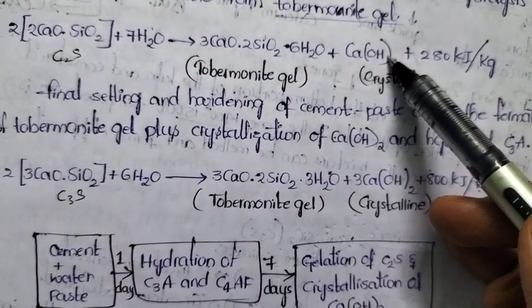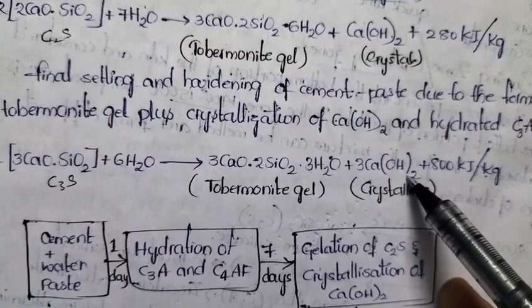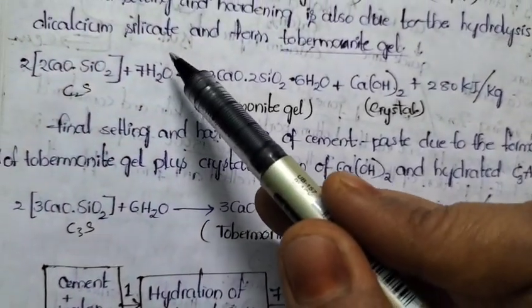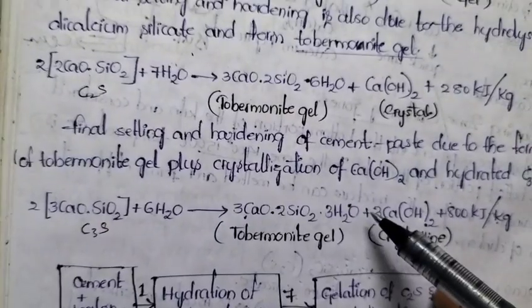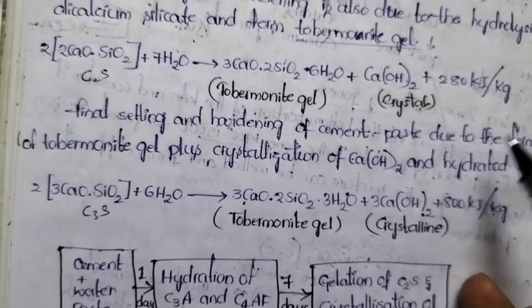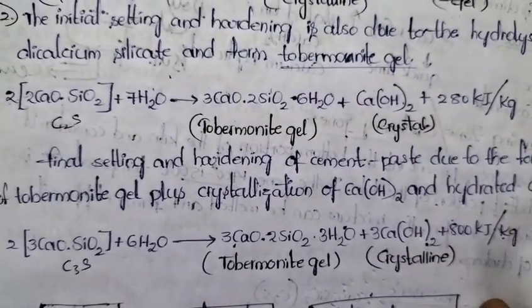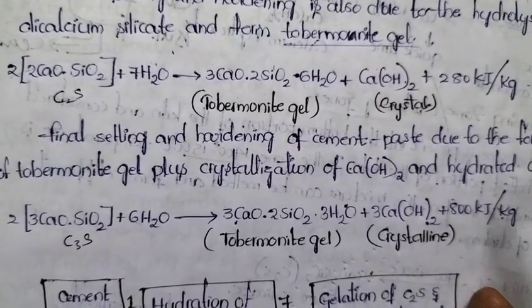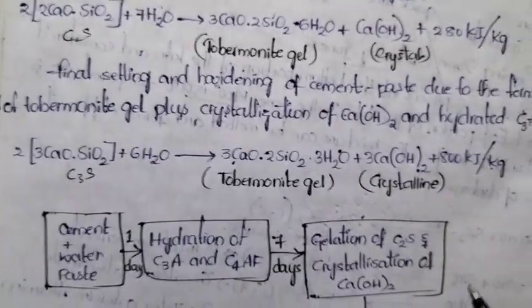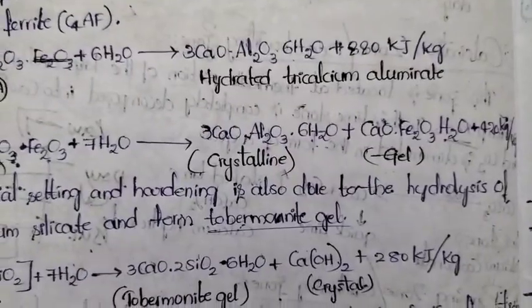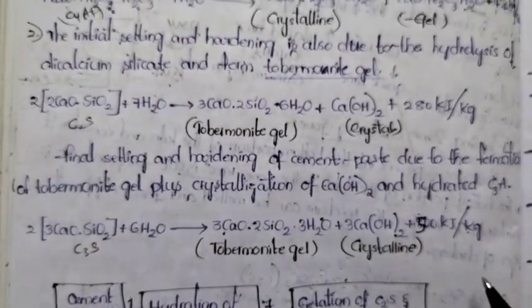Here 1 mole of calcium hydroxide, here 3 moles of calcium hydroxide. Due to the difference in the water molecules, we are getting a different composition of the same product. The product is the same but the composition is a little bit different. That is the only change. Here also energy is released, 500 kilojoule per kg.